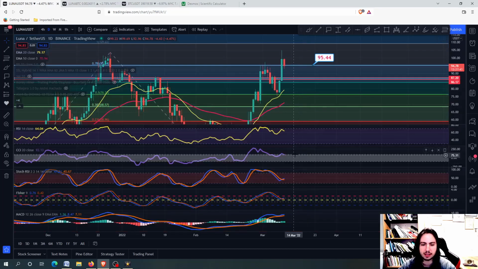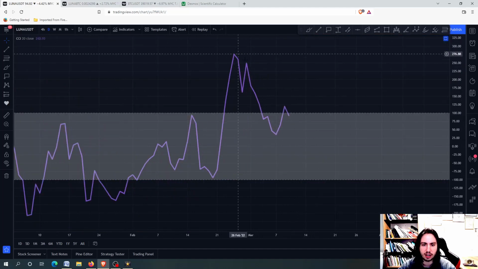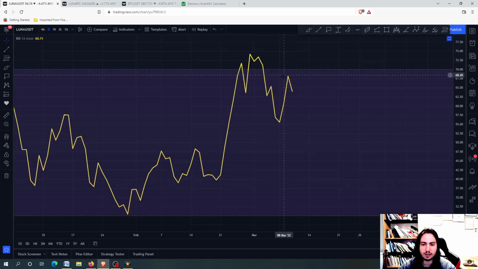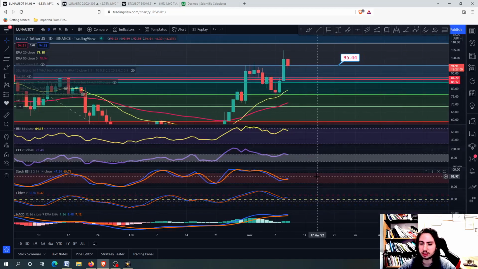So first of all, let's see a little bit of the risk metrics. A high risk on the commodity channel index on the daily frame with a lower high pattern as we were approaching the top. Therefore, even though the daily RSI hasn't approached above the 70, we have a high risk. Also, we are having a possible bearish RSI divergence on the daily, which is the most problematic thing to have and which could lead us into lower support levels if this plays out.